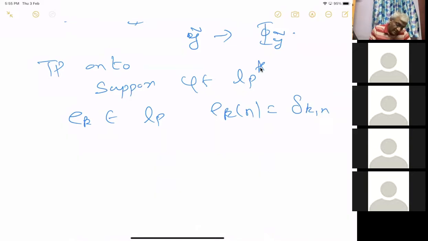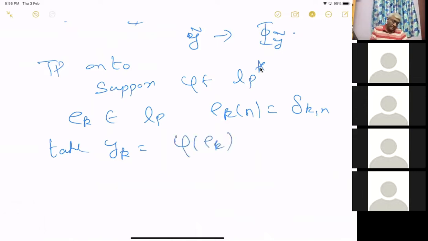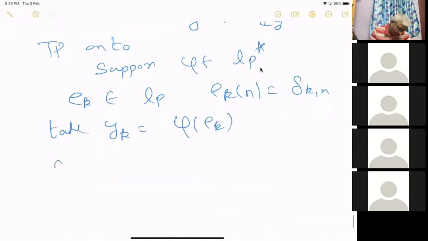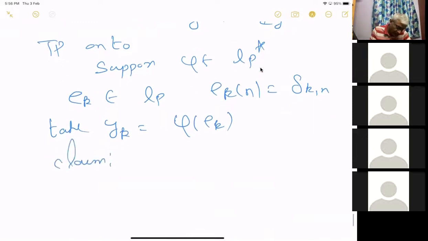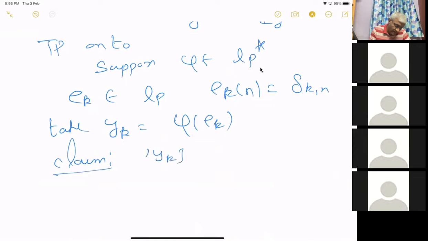Then take yk equal to phi of ek. So now the claim is that the sequence yk is in LQ and phi is equal to phi of this y.